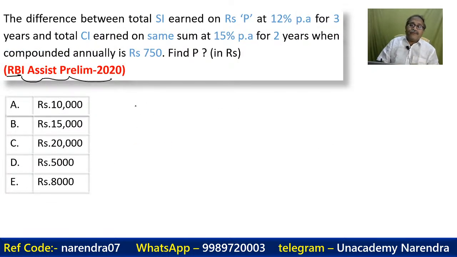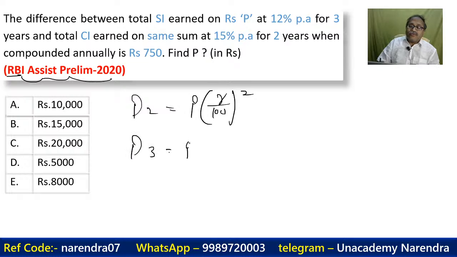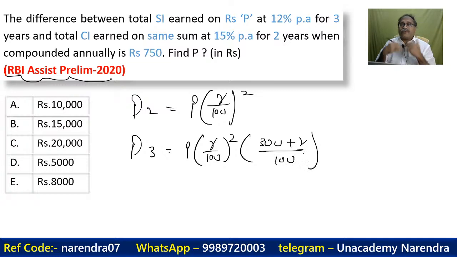difference formula. The difference for 2 years is equal to P into (R by 100) to the whole power 2. The difference for 3 years is equal to P into (R by 100) to the whole power 2 and into (300 plus R) by 100. Along with these two formulas, there are other ways to answer these questions, fraction method, ratio method and all.